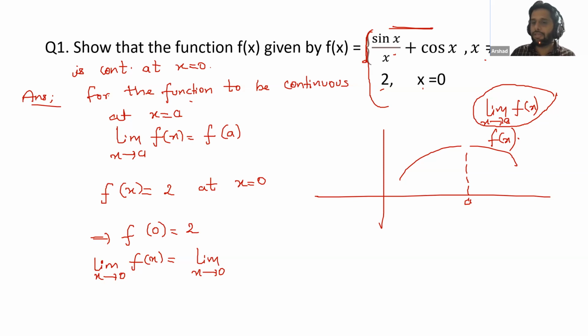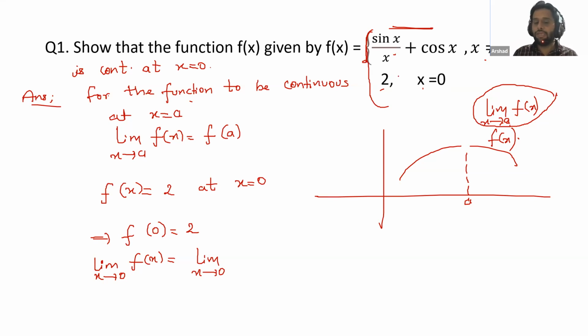But what does this mean? x tends to a means x is approaching a, x is going towards a. So that means x is not equal to a. It is going towards a. Here we are saying that limit x tends to 0 means x is going towards 0. x is not equal to 0. It is going towards 0.